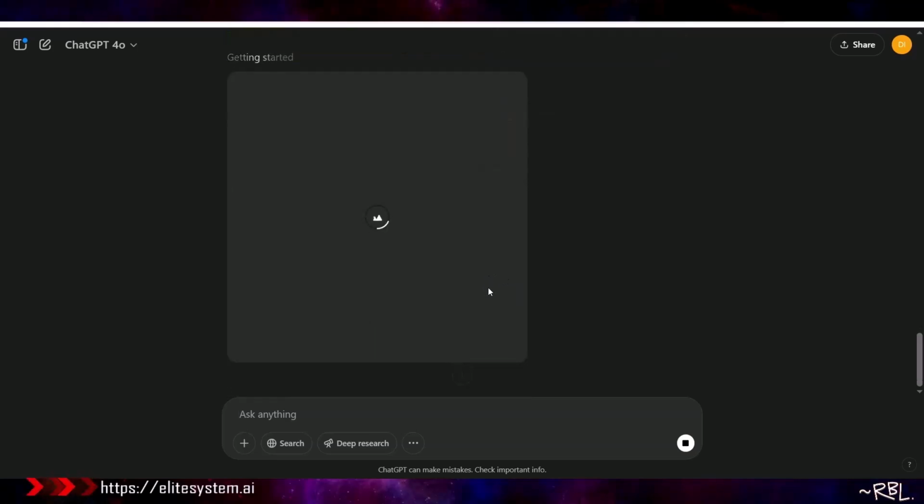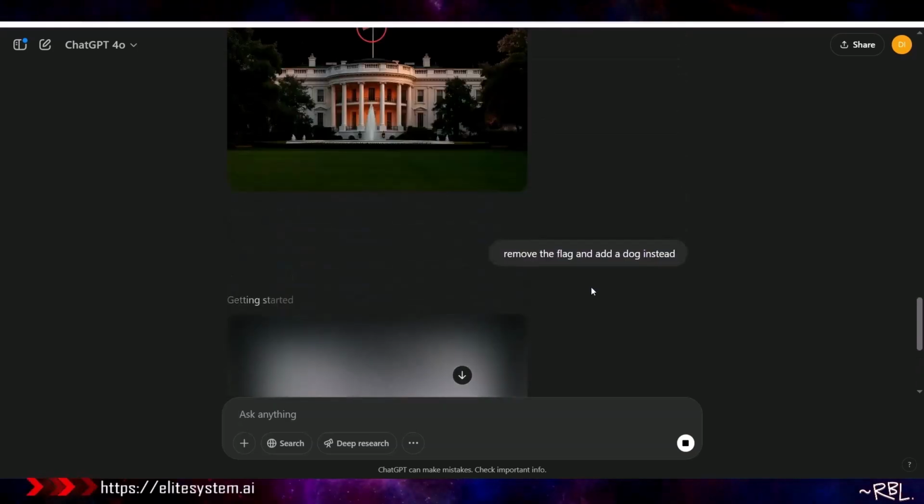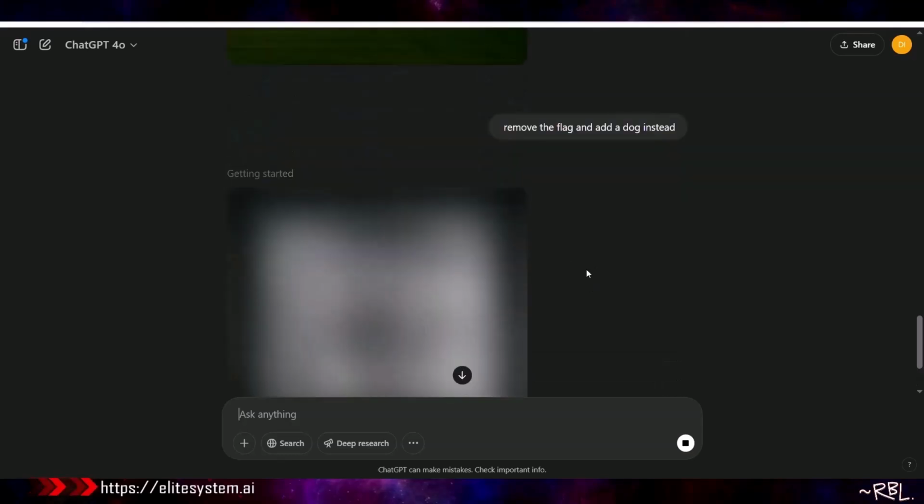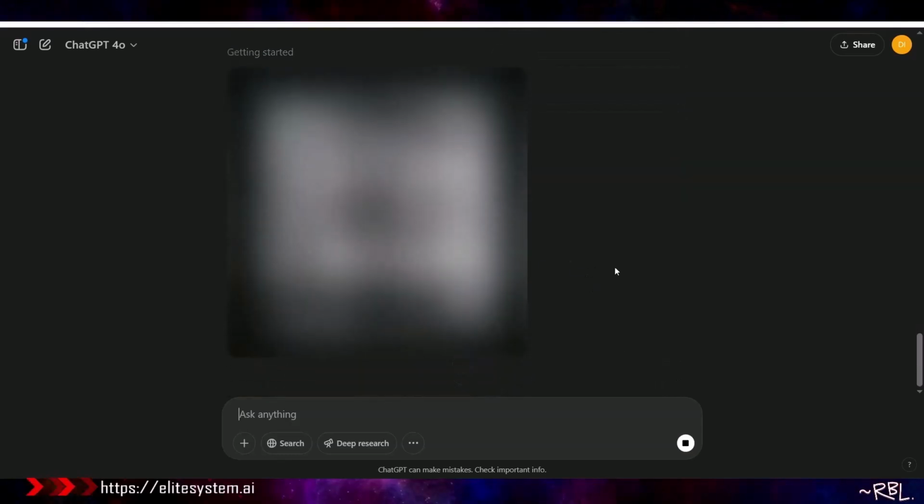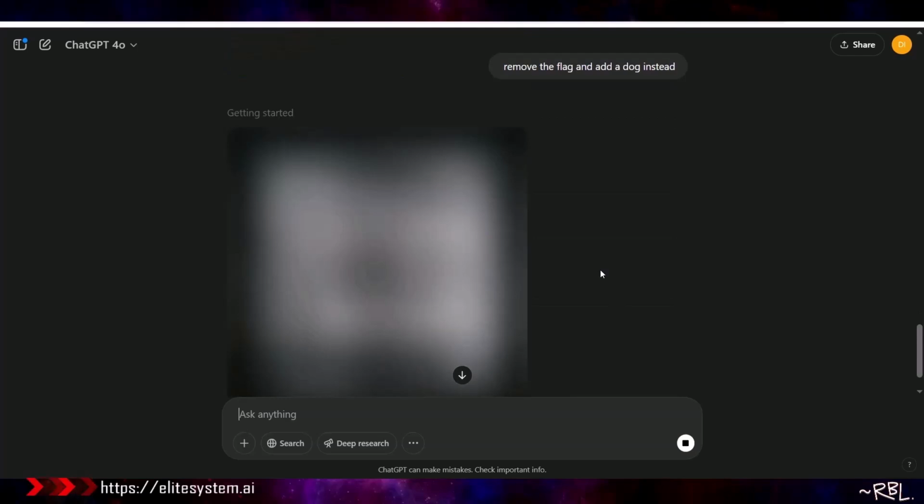Let's see. All right, almost there. No, what is this? This doesn't look like a White House. It looks like a dog. It looks like a teeth. It looks like my wisdom tooth. Very awkward. Of course, it's rendering. It's going to take some time.